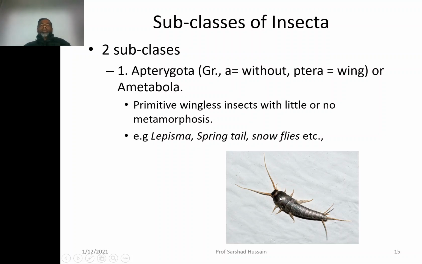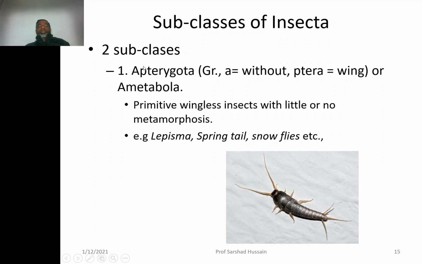Metamorphosis means when the larva changes into adult. Because here the young one is as good as the adult in features except in size, there is no metamorphosis. So this subclass is also called ametabola. Ametabola means where no metamorphosis takes place.